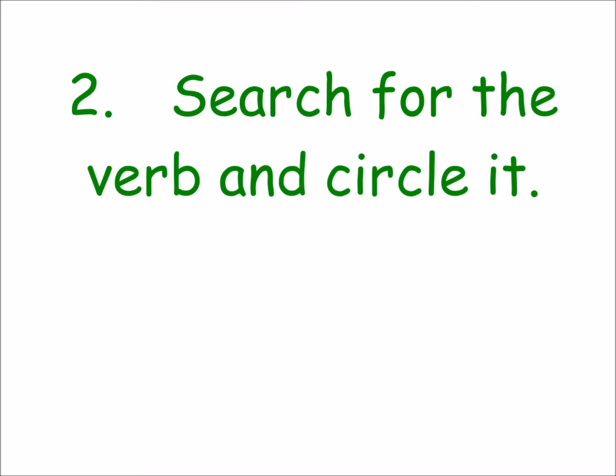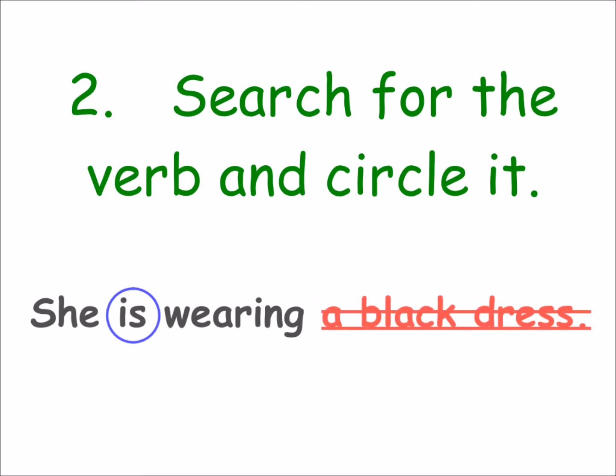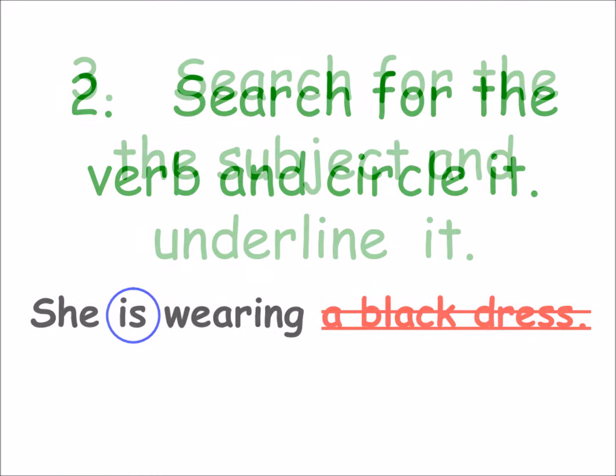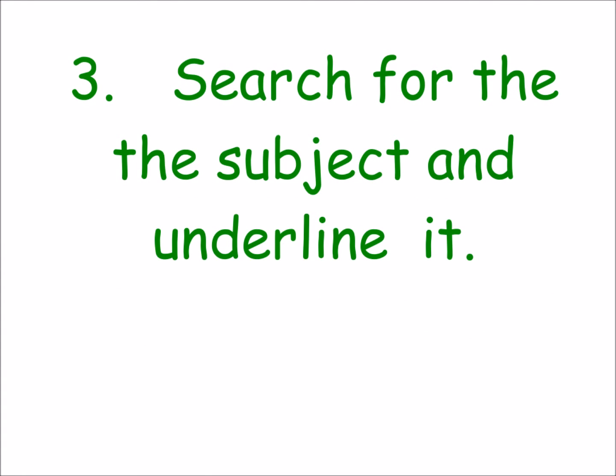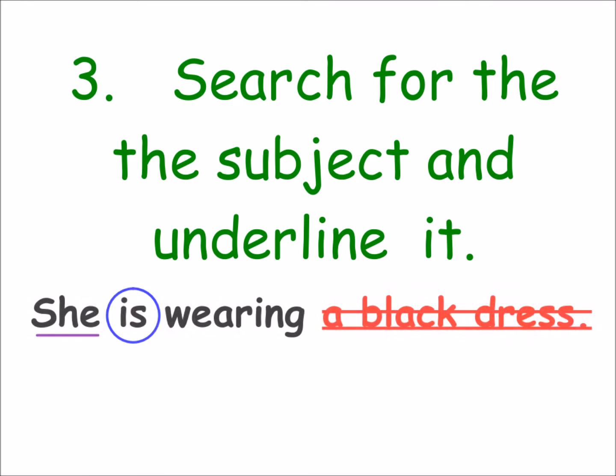The second thing is to search for the verb and circle it. She is wearing a black dress, so is my verb to be. Number 3, search for the subject. The subject means the one who does the action, and underline it. She is the one who is wearing a black dress.